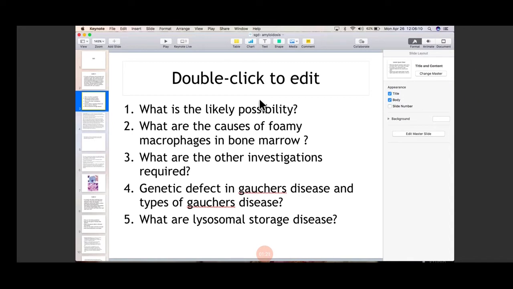The investigations required for the diagnosis of Gaucher's disease are, yes, anybody? You can type, I can see your answers. Yes, what are the tests that you should perform for the diagnosis of Gaucher disease?